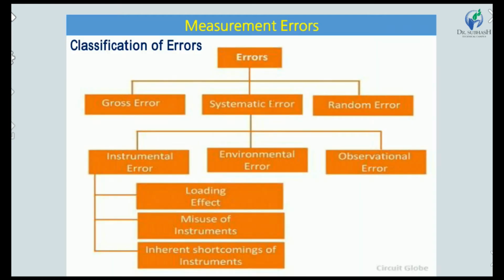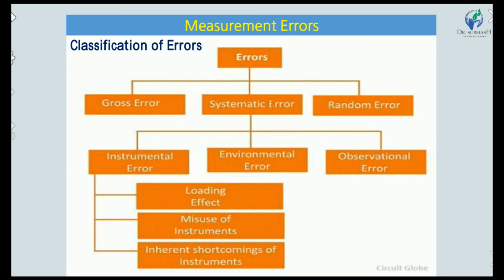Now we can discuss the next point, classification of error. Error is mainly classified into gross error, systematic error and random error. Systematic error is further classified into instrument error, environment error and observation error.